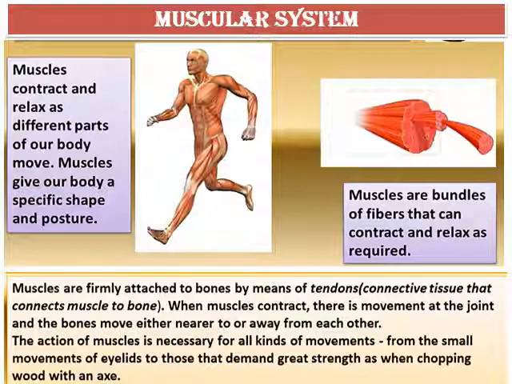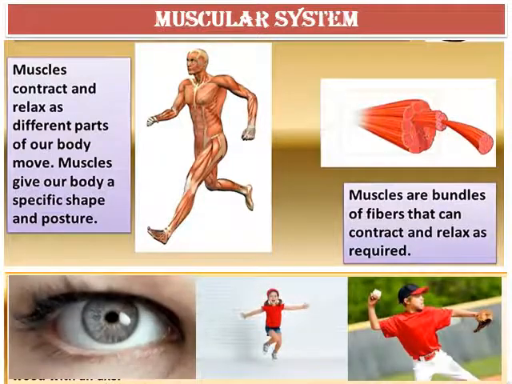What is the mutual relationship between muscles and bones? Muscles are firmly attached to bones by means of tendons, the connective tissue that connects muscle to bone. When muscles contract, there is a movement at the joint and the bones move either nearer to or away from each other. The action of muscle is necessary for all kinds of movements, from the small movement of eyelids to those that demand great strength, as when chopping wood with an axe. We use muscles for various movements like talking, laughing, walking, jumping, throwing, etc.